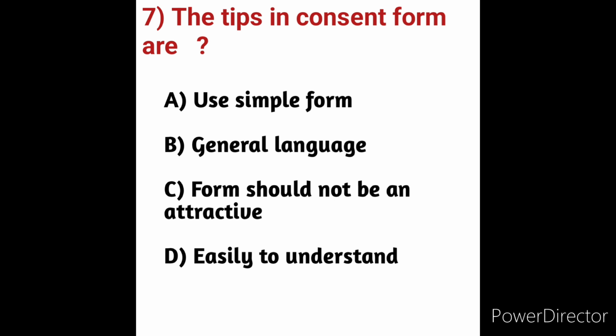Writing tips. Use the second or third person to present the study details. Avoid use of first person and it should not be attractive. So here in this option C is the correct answer. Identify the subjects' alternatives to participation in the protocol and offer discussion of their relative advantages and disadvantages related to the situation and related to the condition. We have to take a consent. So here it should not be an attractive. So here in this option C is the correct answer.